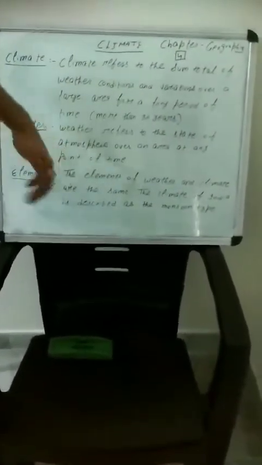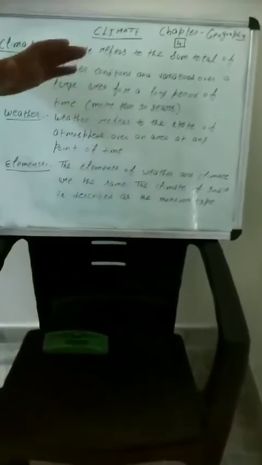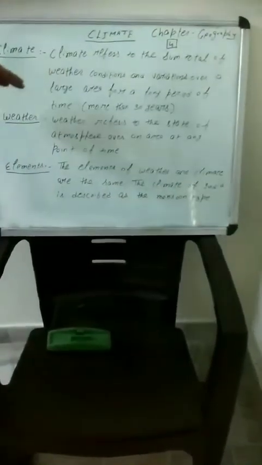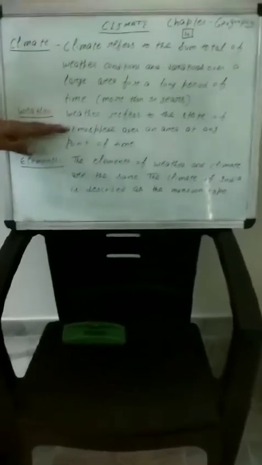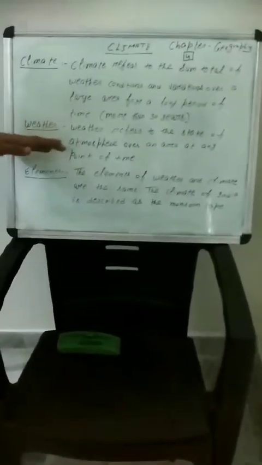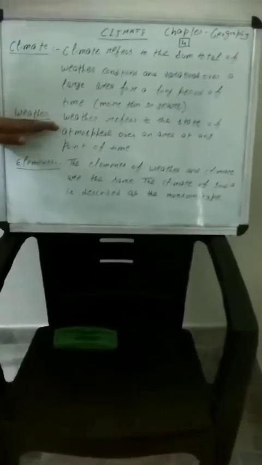In the morning the weather is cool, in the afternoon the weather is very hot, in the evening again it's going to be cool, and nights are also very cool in some parts of the country. So this is climate and this is weather. Climate does not change within an hour or within days, but weather changes can take place within an hour and within some minutes.